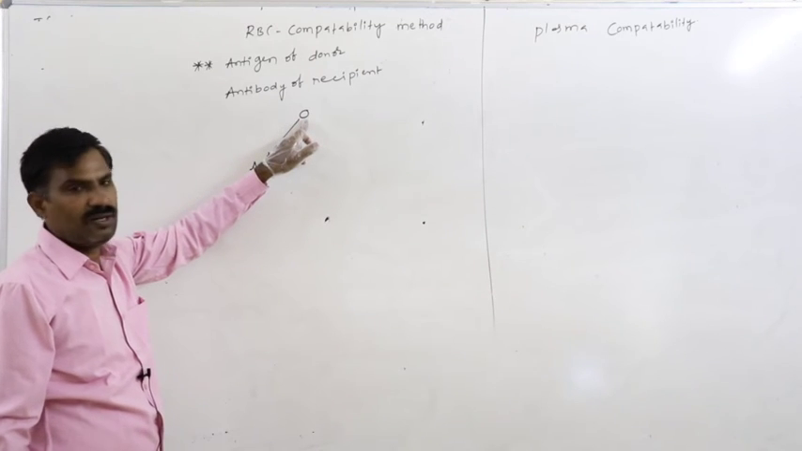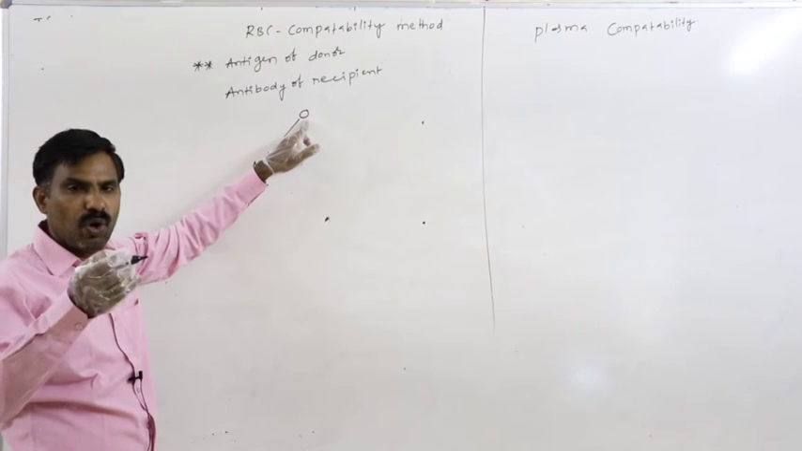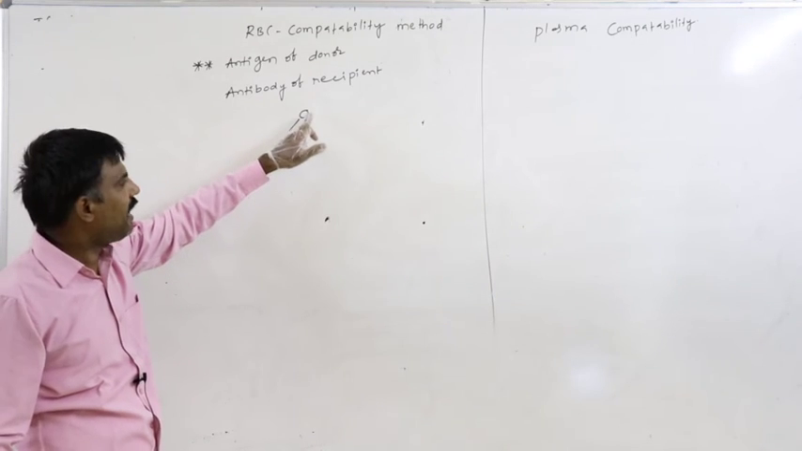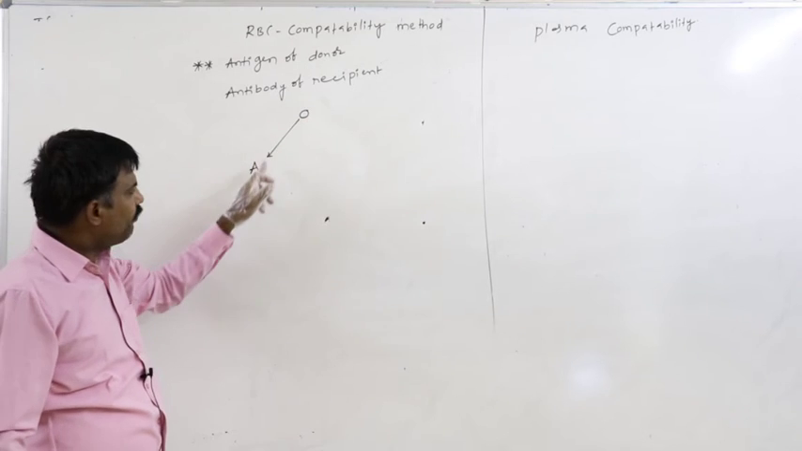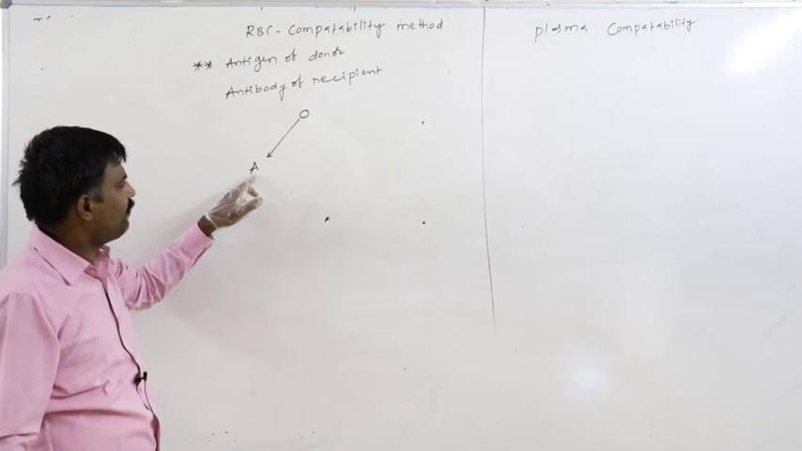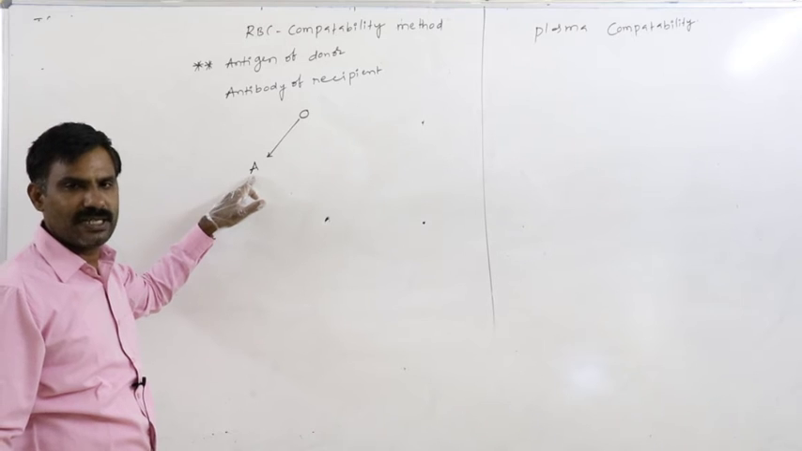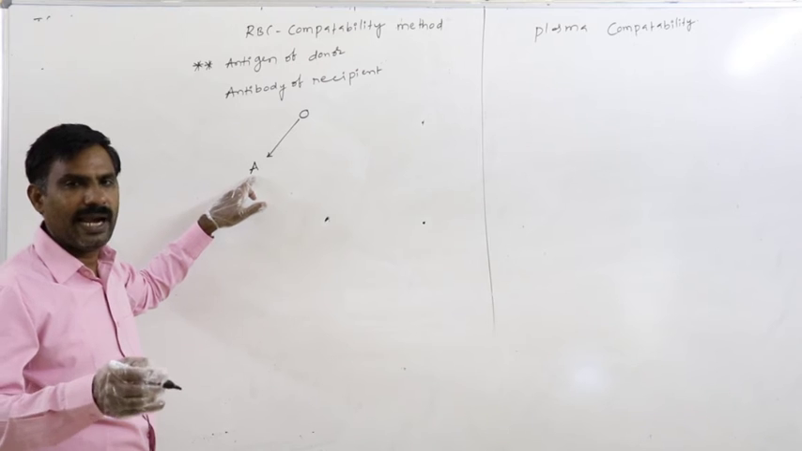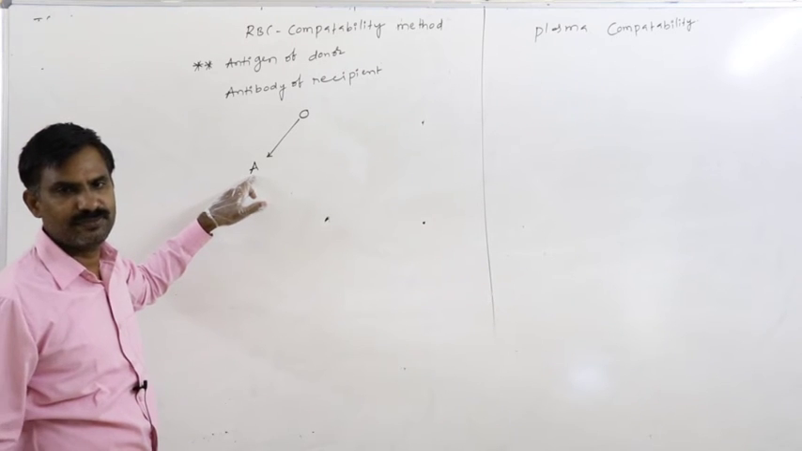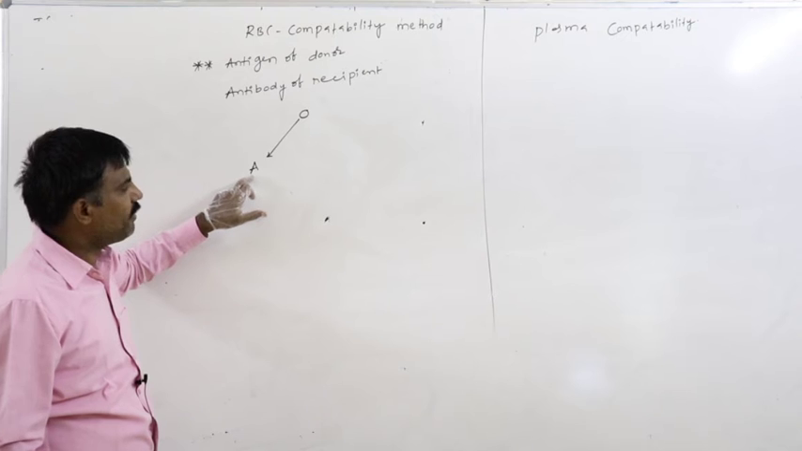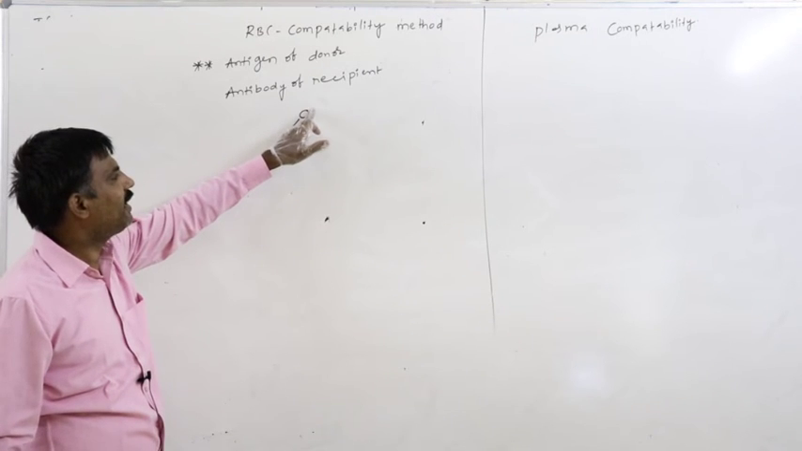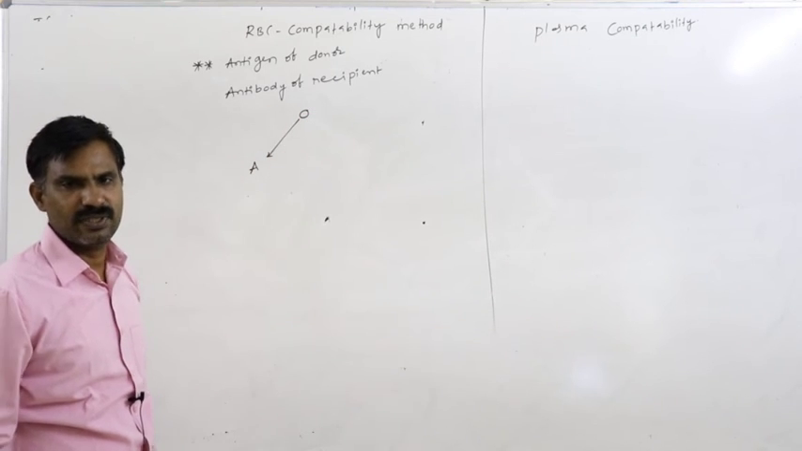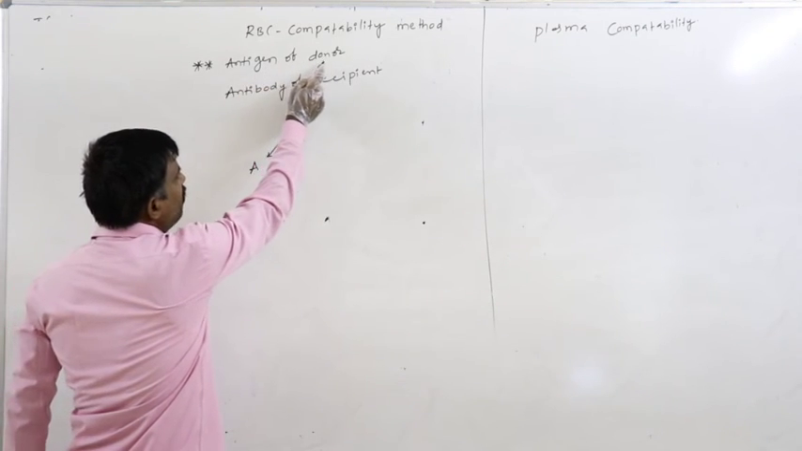Definitely who is the donor here? O. In the O blood grouped person, antigen is not present on the surface of the RBC. But the A blood grouped person is the recipient here. In his blood plasma, what is present? Antibody is present. Though antibody is present here, antigen is not present on the donor's RBC surface. So the reaction does not occur. Here the antigen of the donor has to be considered.